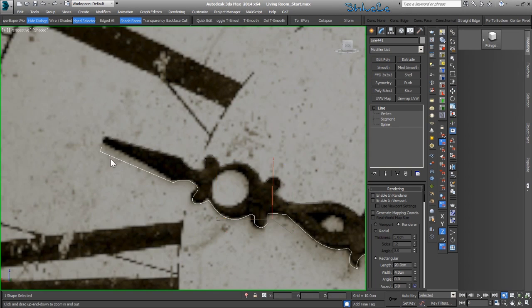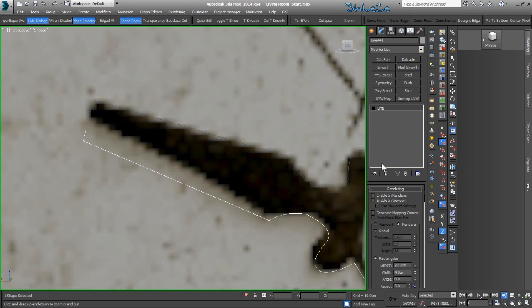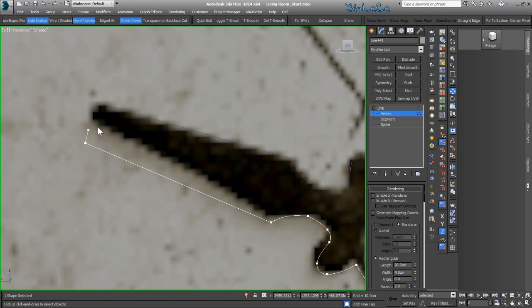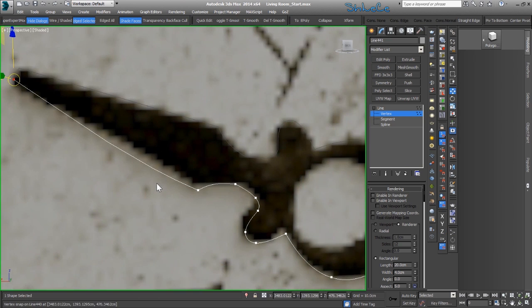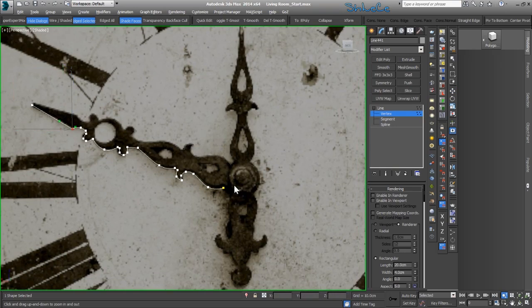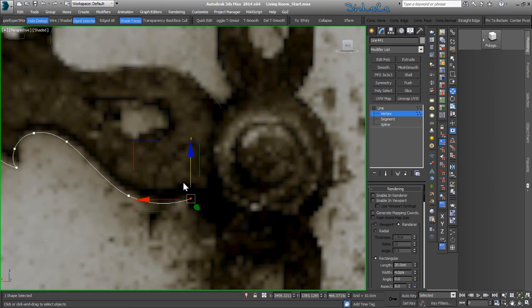Now I'm gonna edit this point, so let's make this one unique and go to vertex mode. I'm gonna delete this one and bring this one here. Let's press S to snap it to this point and disable the snap, and I'm gonna fix this one. Alright. Okay, now I wanna snap this one to this point and go refine, disable a snap and bring this one down just like so.